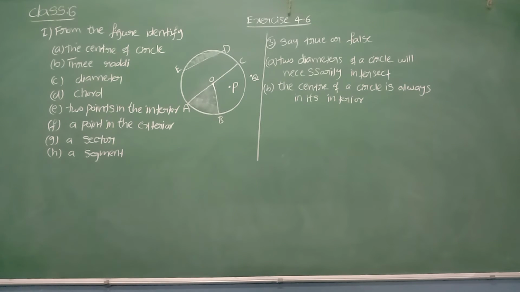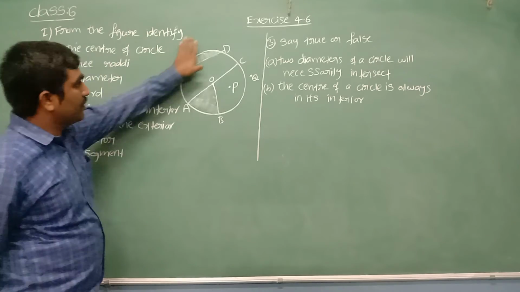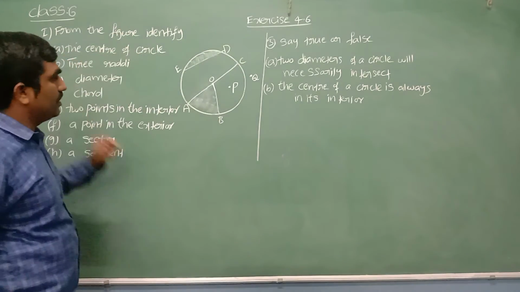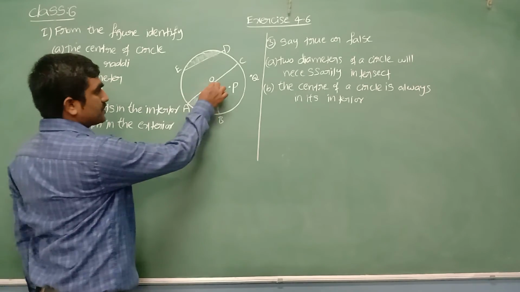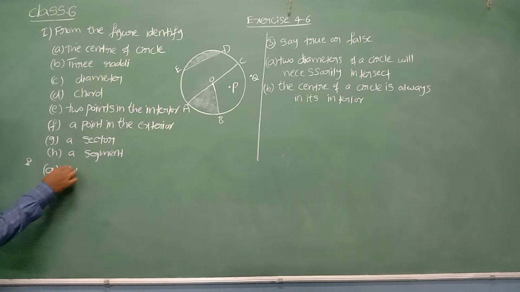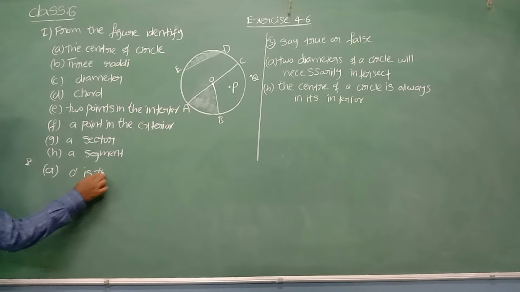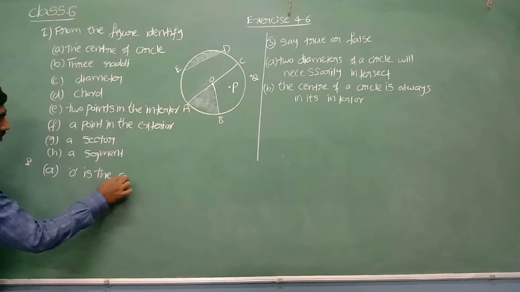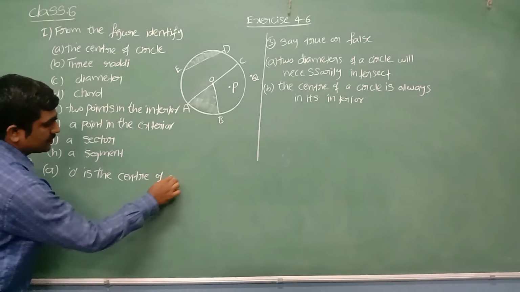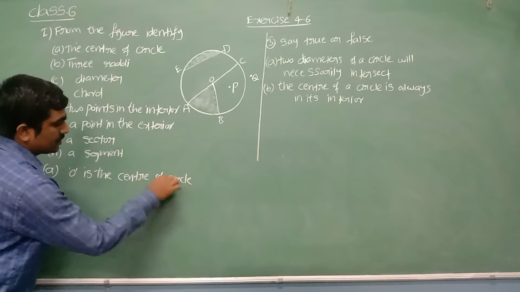Yes, children, you can see exercise 4.6 first bit. From this figure, we need to identify all these things. The center of circle is O. The fixed point is called center of circle. Write here solution: O is the center of circle. Yes, O is called center of circle.